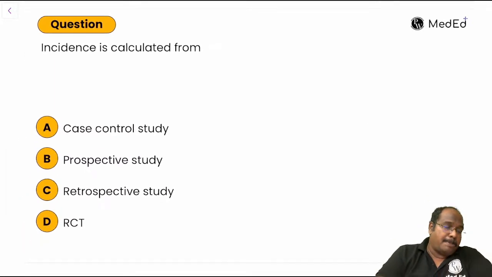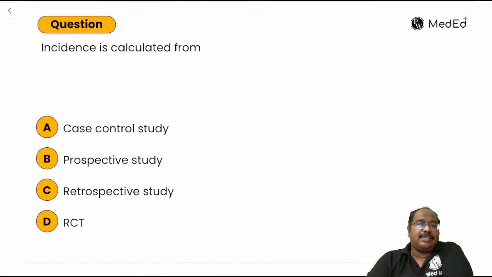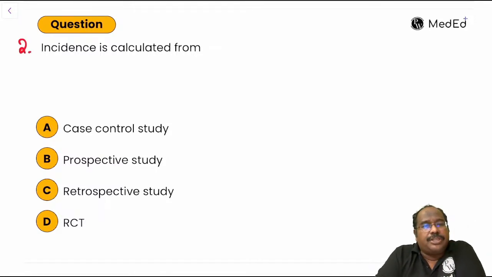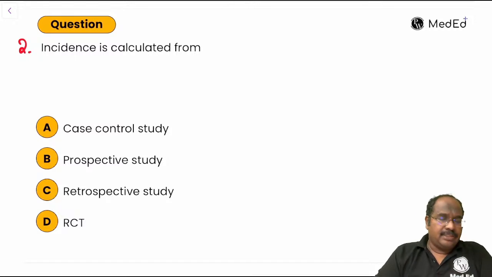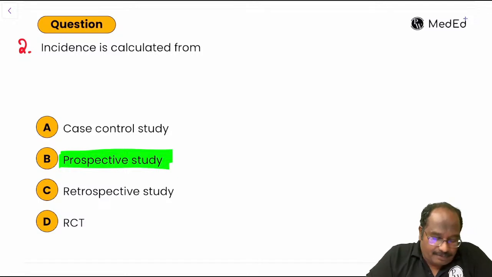Question number 2. Incidence can be calculated from which study, guys? Incidence means number of new cases. Case control study, retrospective study and so on, we cannot find it. Which one can we find it in? Yes, only in a prospective study, guys.